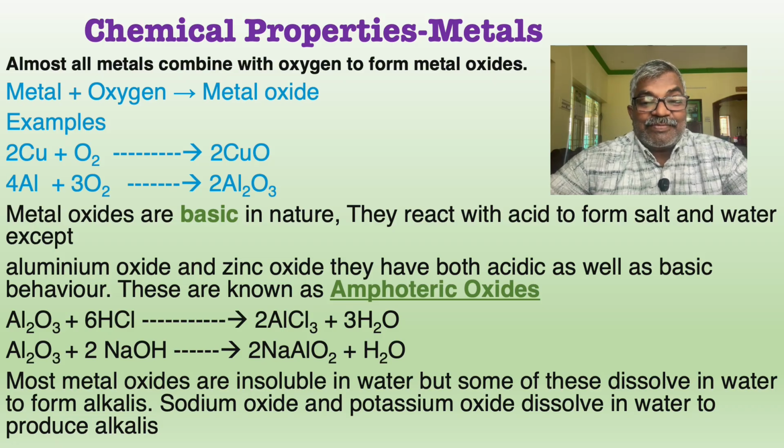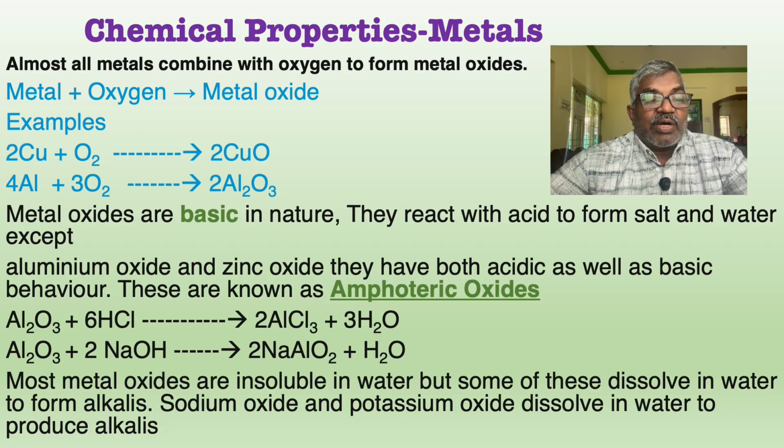That means sometimes they act as an acid and sometimes they act as a base. So here I try to explain with the help of balanced chemical equations.